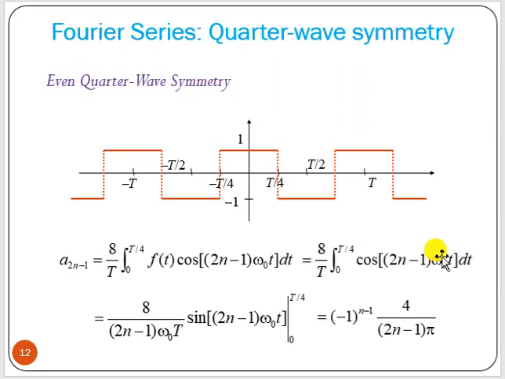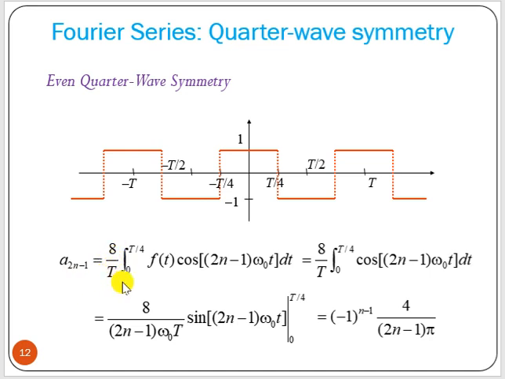Now we can take one simple example. So we have to take odd harmonics, so you can write 2n minus 1. If n equals 0 it will be 1, a1. If n equals 1, it will be 2 minus 1, that is 1. n equals 2, 4 minus 1, 3. n equals 3, then 6 minus 1, 5. So we will get the odd harmonics.